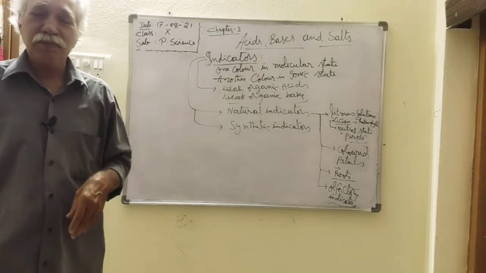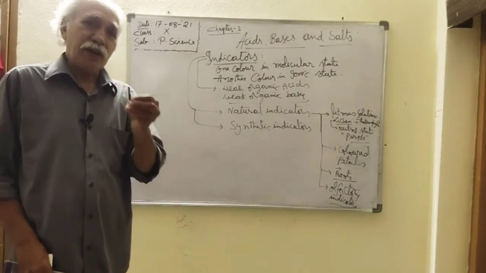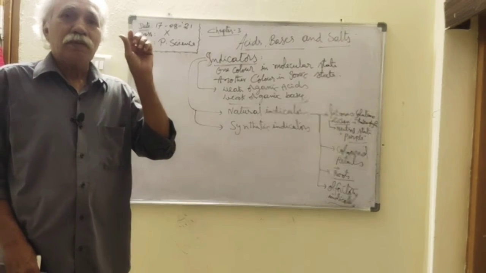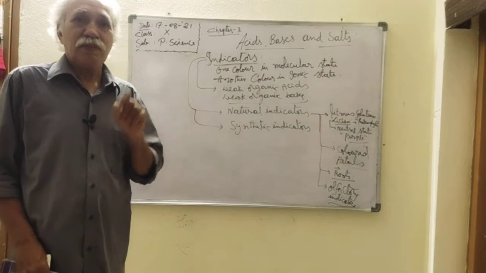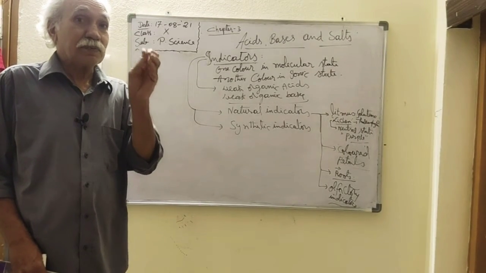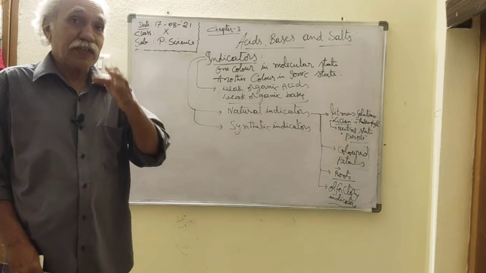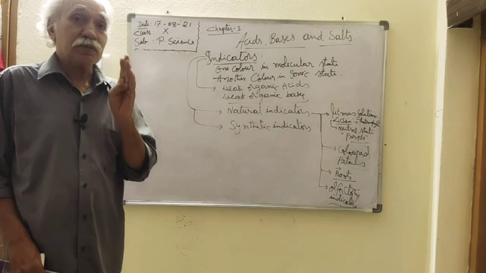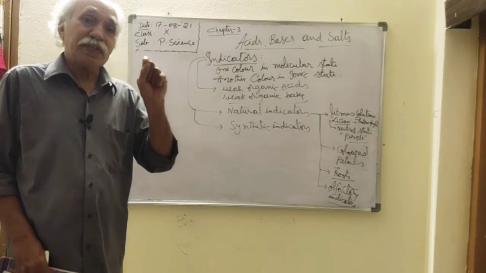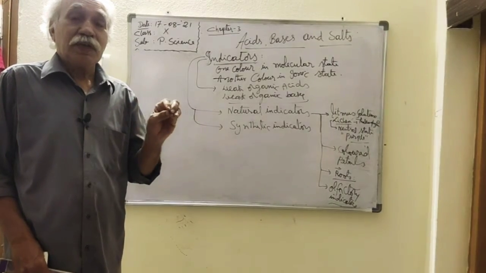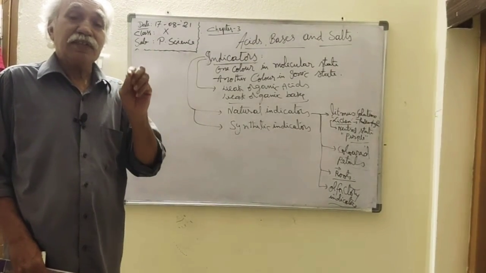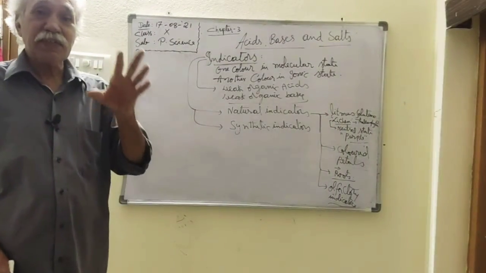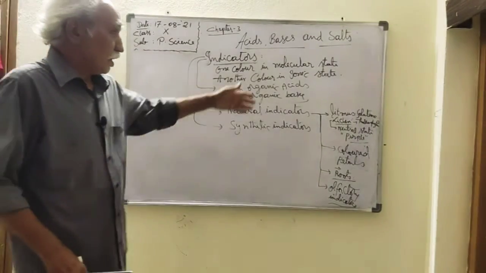Now like that you can say vanilla. Vanilla, if it is slightly basic, has a good, flavor smell. If that substance remains for a few days and changes to acid, then you find it has an irritating smell, not a good smell. So a flavor smell indicates slightly basic, and a non-flavor, irritating smell indicates the acidic nature. So like that we can identify the acidic and basic natures by using natural indicators.